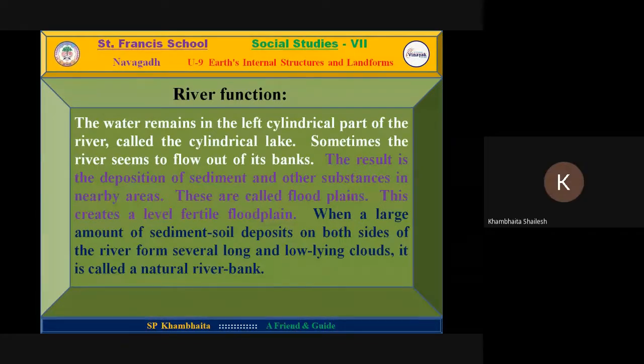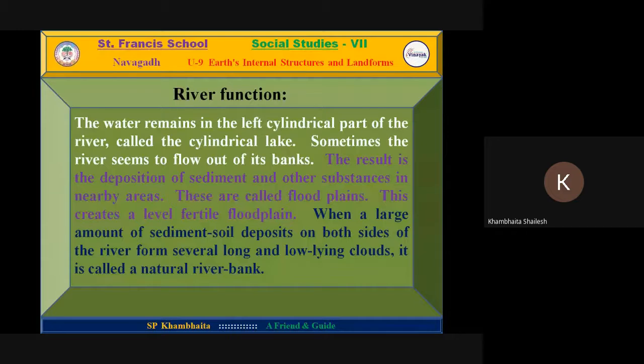Very good. The river, or water, which remains left in the cylindrical part, whatever part or area it prepared, is like a cylinder. This way, it creates a lake. This lake is called cylindrical lake. Sometimes it seems to flow out of its banks. When there is a flood, it mostly flows out of its banks, into nearby areas.